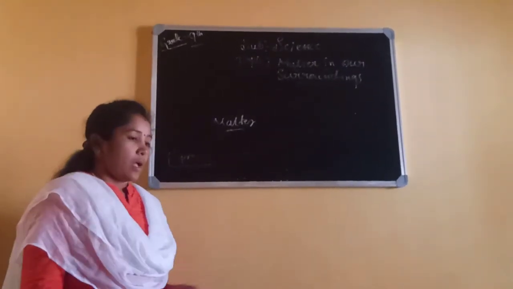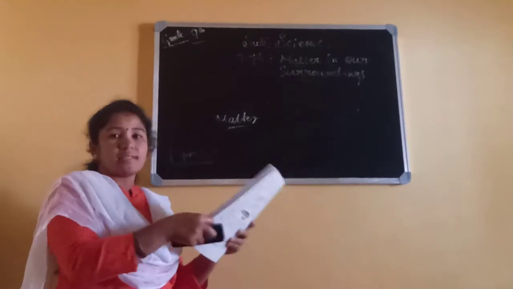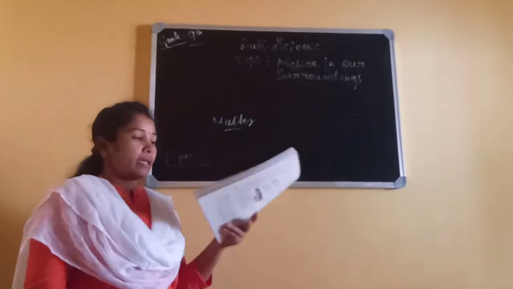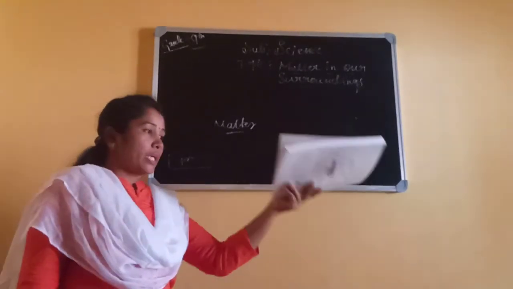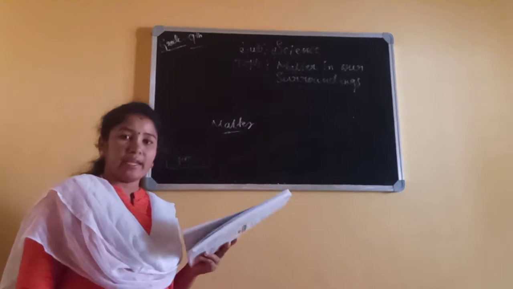And one more thing I will take. For example, a book. It is also an example of matter. It also has some weight, or in other words, we can say mass. It has some mass, and where will you keep it? It occupies some space. It needs some space to keep anywhere.